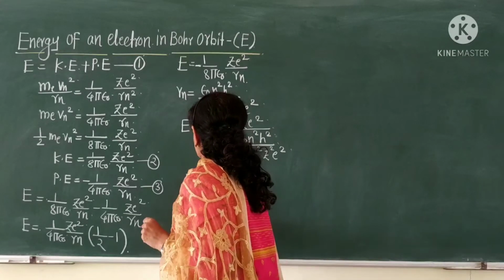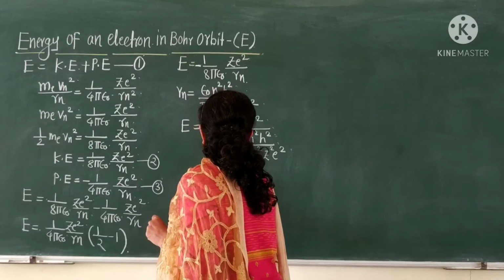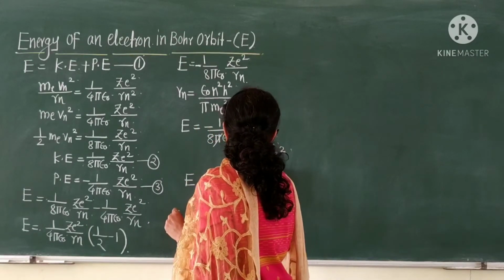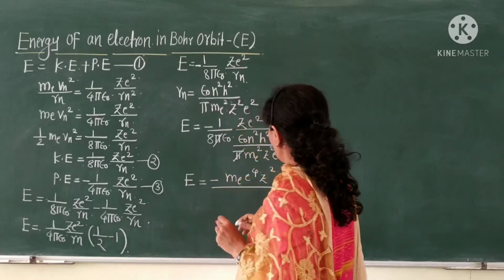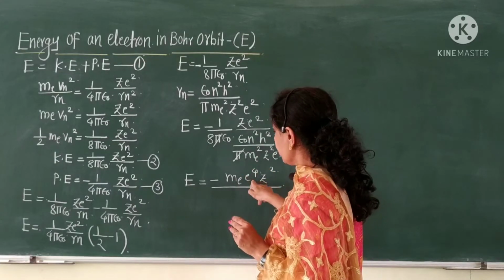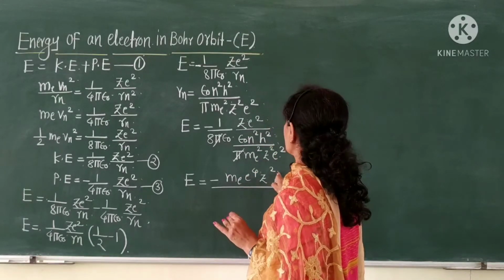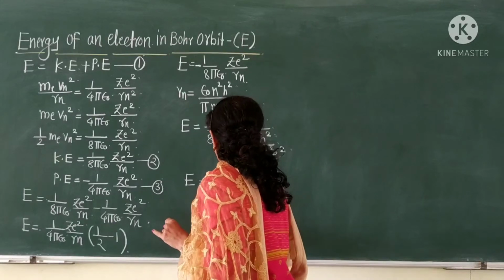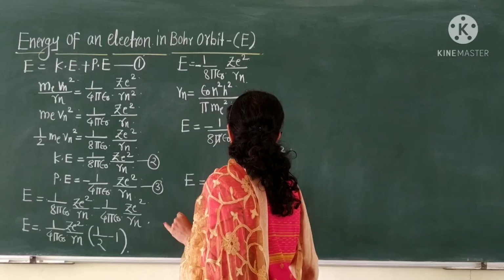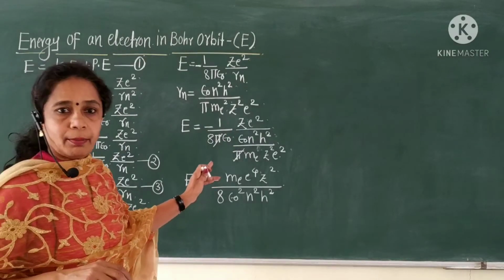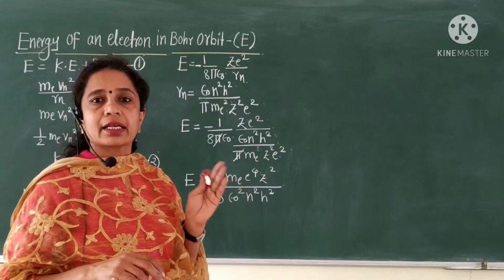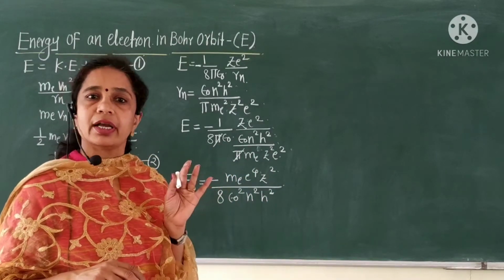Therefore E is equal to minus me e raised to 4 into Z square upon 8 epsilon naught square n square h square.